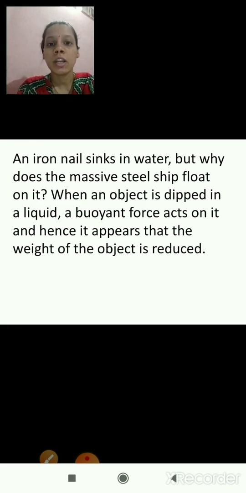When an object is dipped in a liquid, a buoyant force acts on it. The upward force, that is the buoyant force, acts on it, and hence it appears that the weight of the object is reduced.